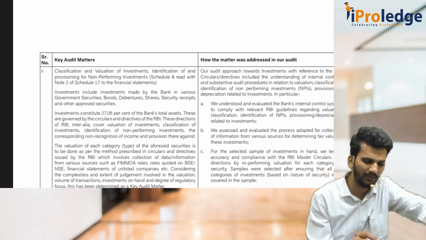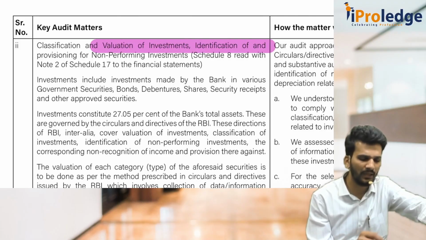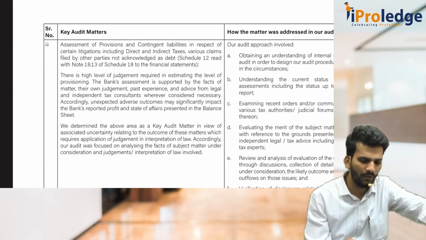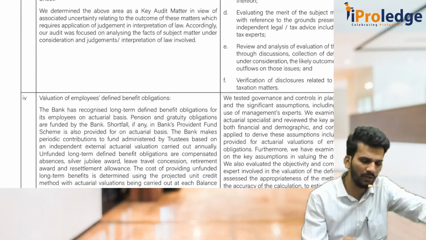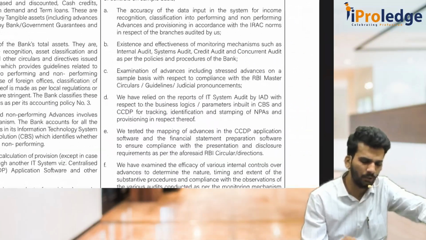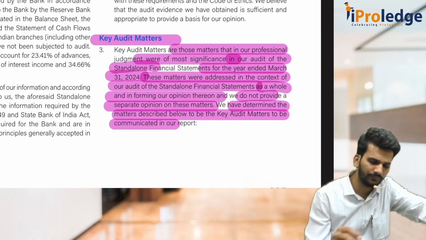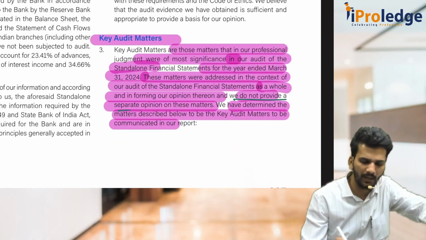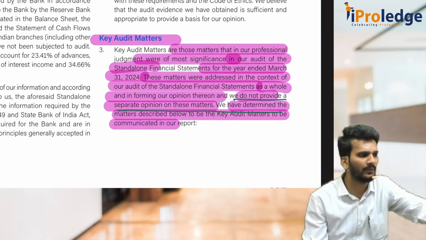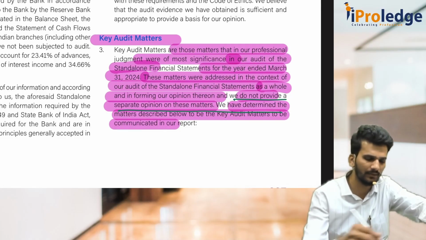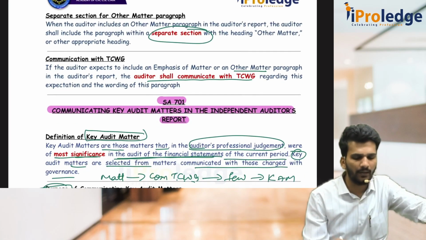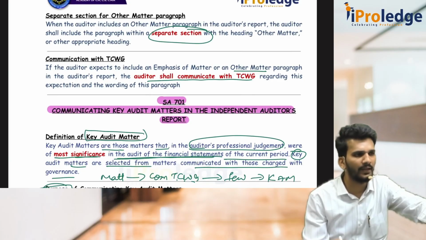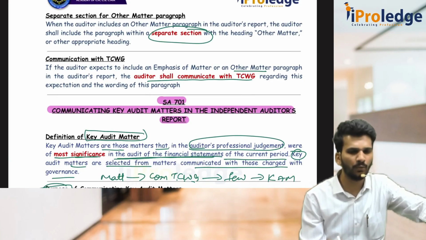Then again, second matter, again valuation of investments and identification of provision for NPA, something they have given. I am not reading that. If you have time you can go and read that. Again, contingent liability, he felt it is important. Earlier he told that he is not issuing any separate opinion, we do not provide a separate opinion on these matters. I felt important, you please have a look into it. That's it, nothing else. This is about other matter paragraph, emphasis of matter paragraph, and key audit matter paragraph. Understood?